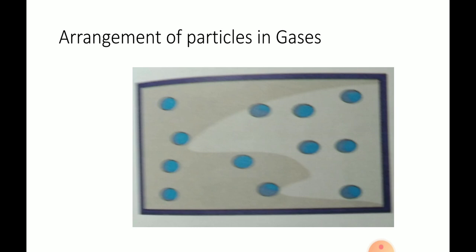So today we learnt about matter and three states of matter, and today's homework is to read chapter 6, page number 58, 59, 60 and 61, and draw the arrangement of particles in solids, liquids and gases in the copy.